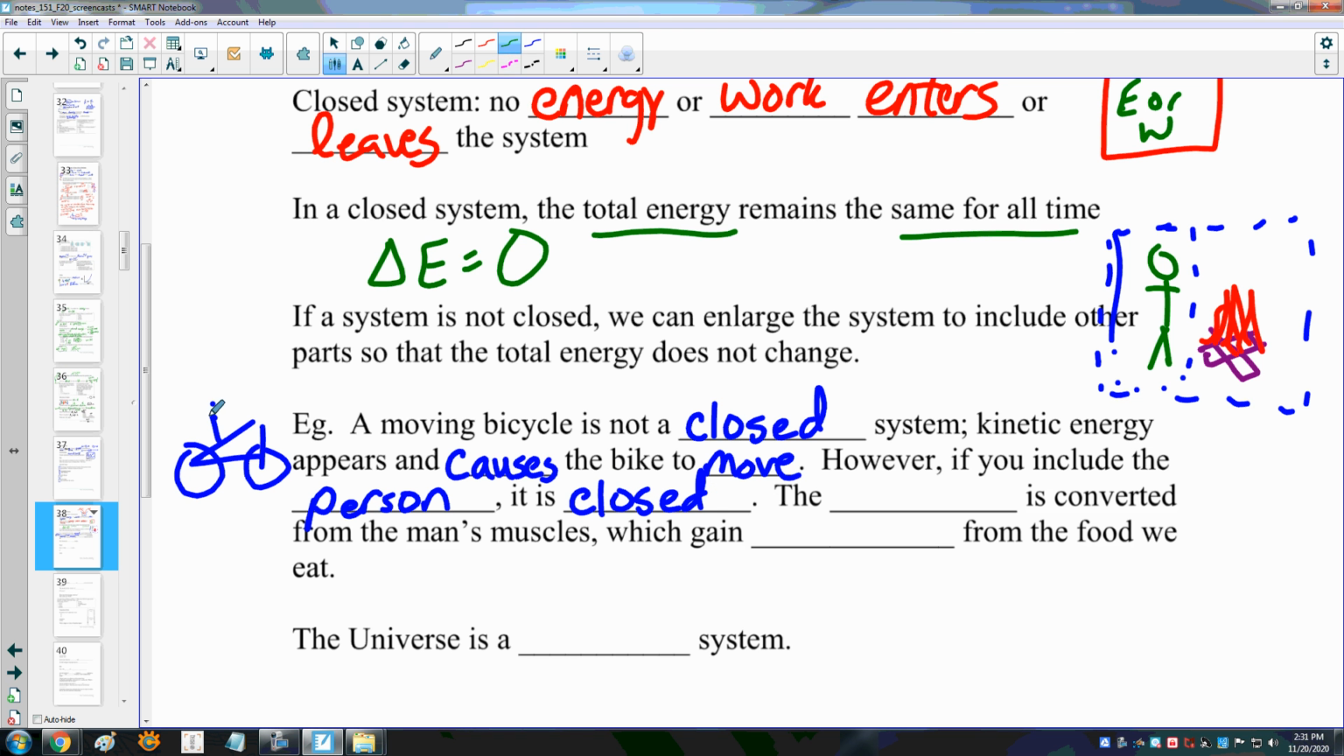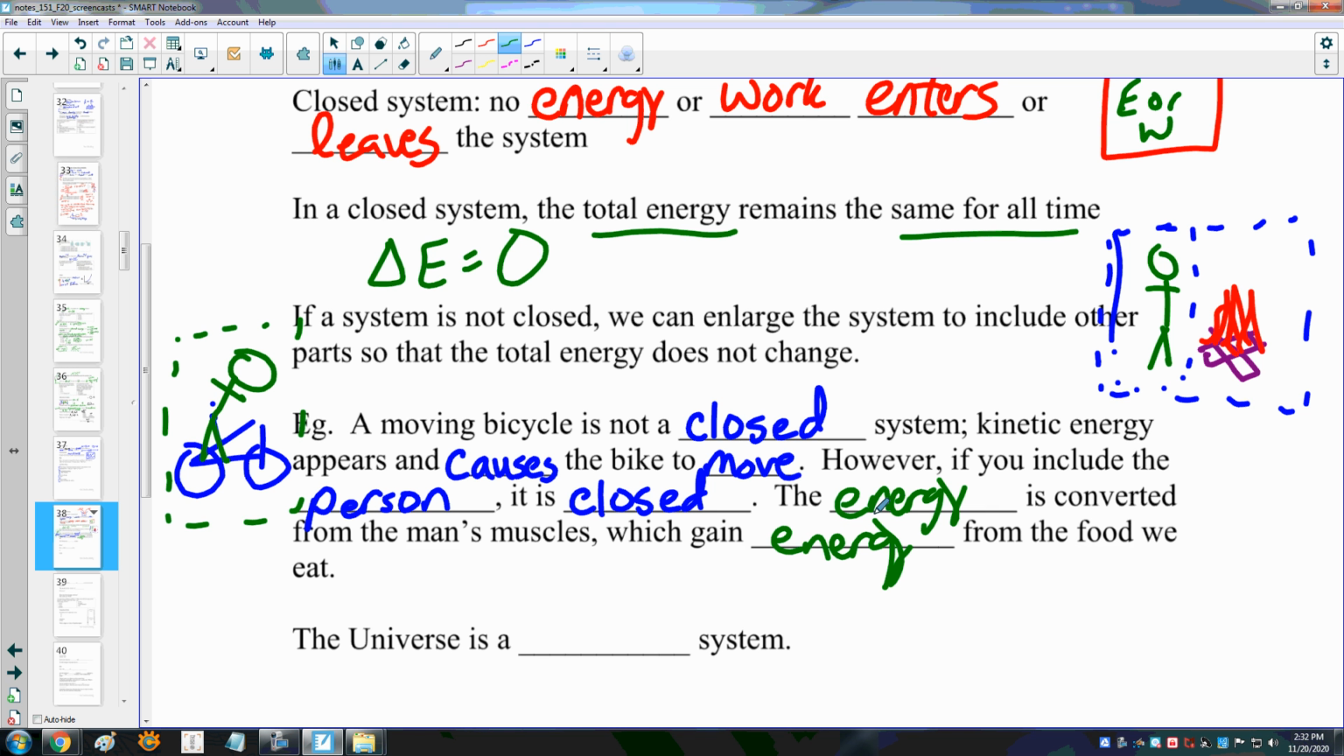So if I have this person on the bike and I include him or her in that system, that's going to be a closed system. I can expand my system so that it goes from being open to closed by including all the sources of energy in that system. The energy is converted from the man's muscles in this case, and those, of course, gain energy from the food we eat. All is well in the world.